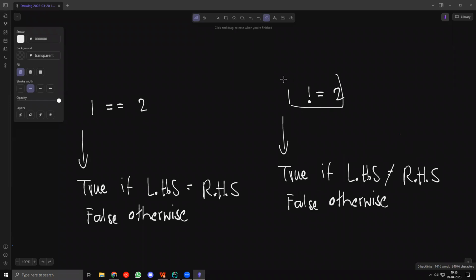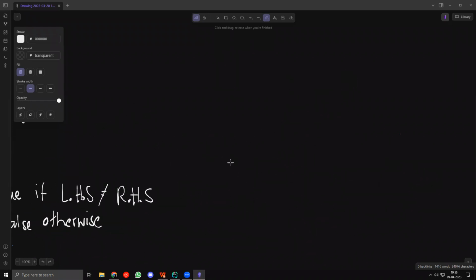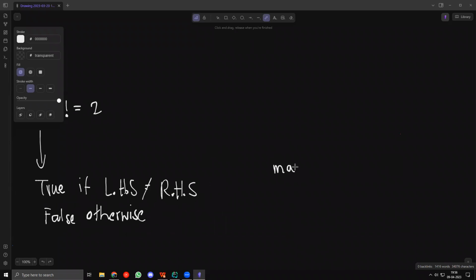So if 1 is not equal to 2, then it becomes true, right? If n is not equal to 2, then it is true. And if n is equal to 2, then it is false, right? So this is again like saying that, let's say a man has 5 chocolates.